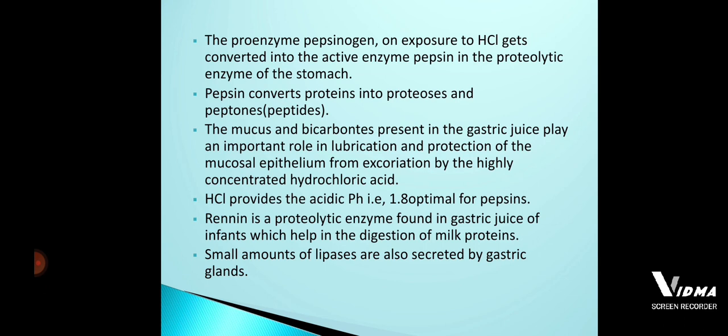That pepsin helps in the breakdown of proteins inside the stomach. So when inactive pepsinogen is made into active pepsin, the pepsin helps in the breakdown of proteins into proteases and peptones. So what are these peptones?